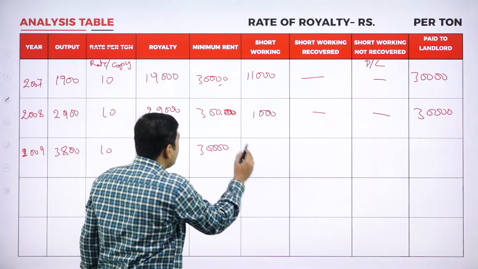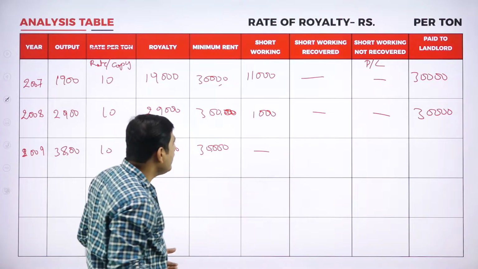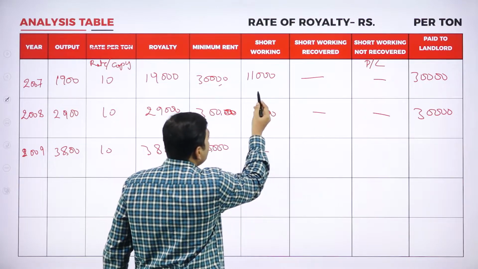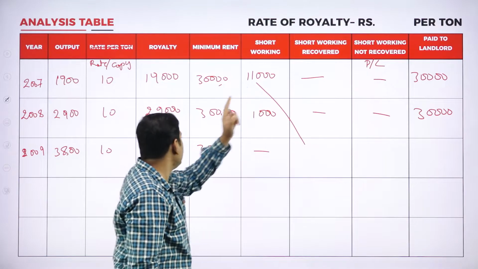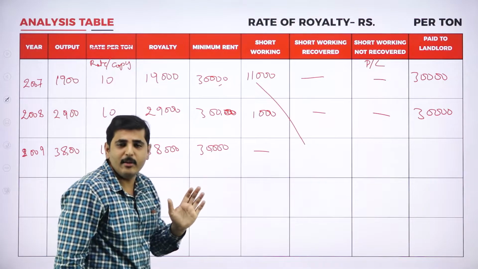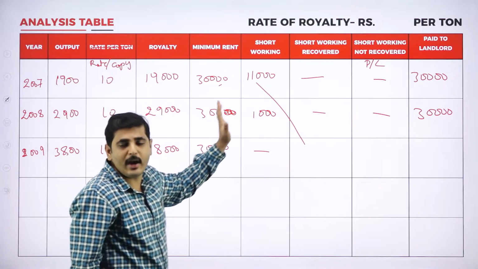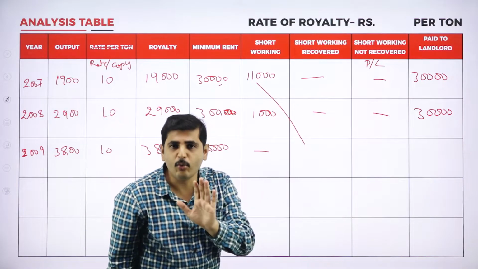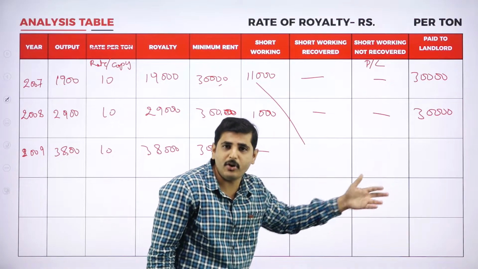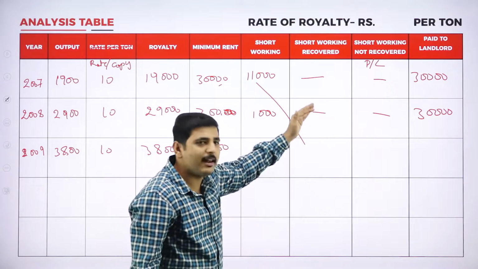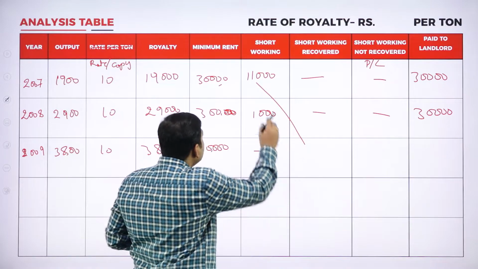See here, in this year there is no short working because we are having excess royalty. Again coming to the short working recovered, out of 11,000 we could recover only 8,000, because we are having excess production to the extent of only 8,000. So we have to recover only 8,000, not more than that. Remaining 3,000 should be transferred to profit and loss account because it could not be recovered, because this is the last year whatever he gave permission to recover the short working.